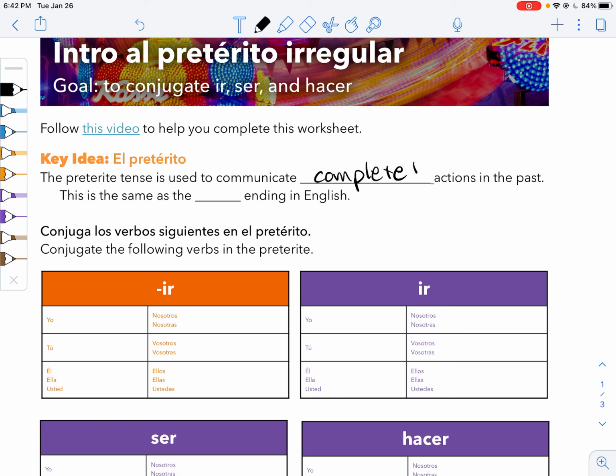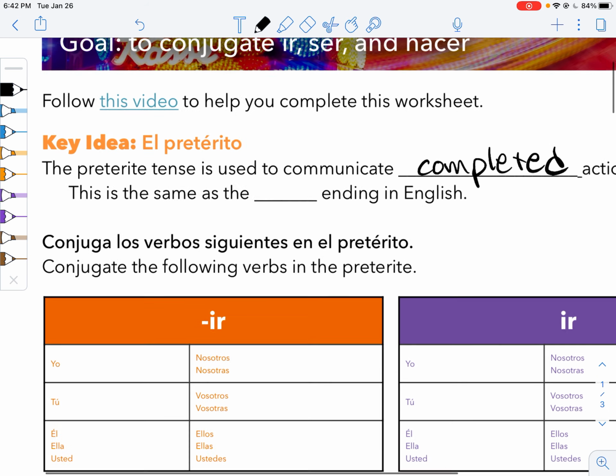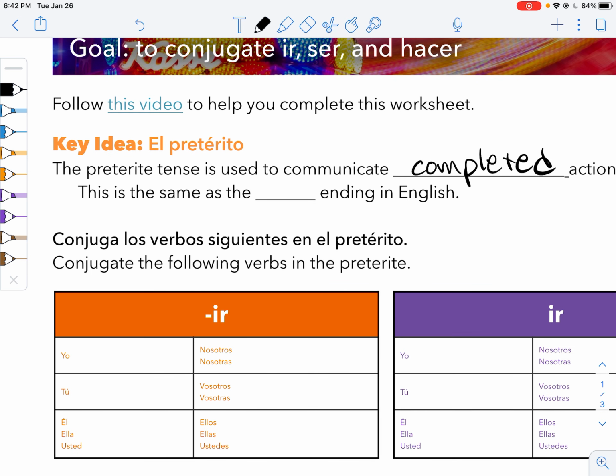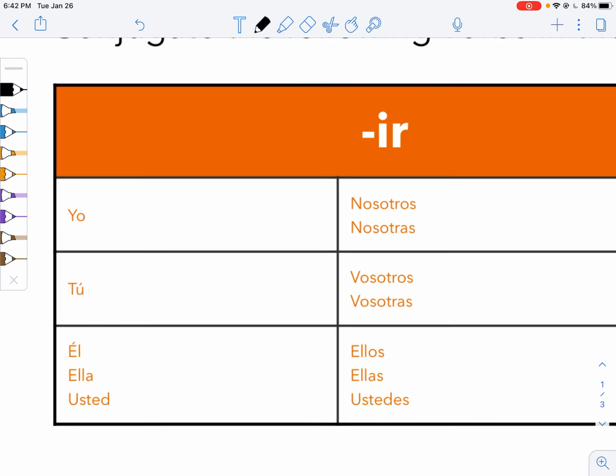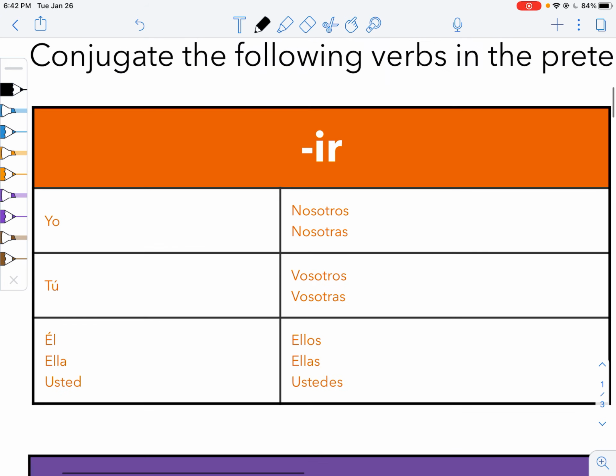When we use the preterite, we're saying what we did, like I walked, I cleaned. So we use the ed ending in English. Let's do a quick review of just IR verbs. That's verbs ending in IR. Our endings are í, iste,